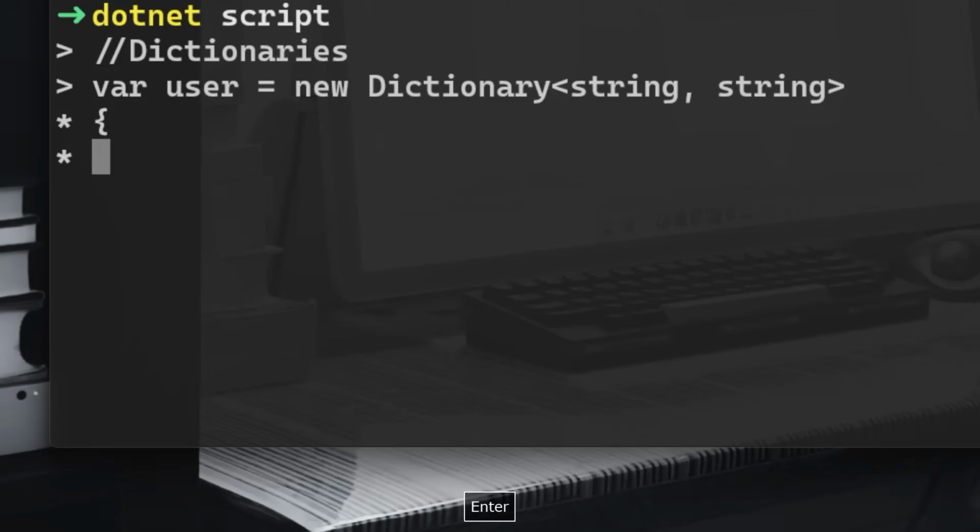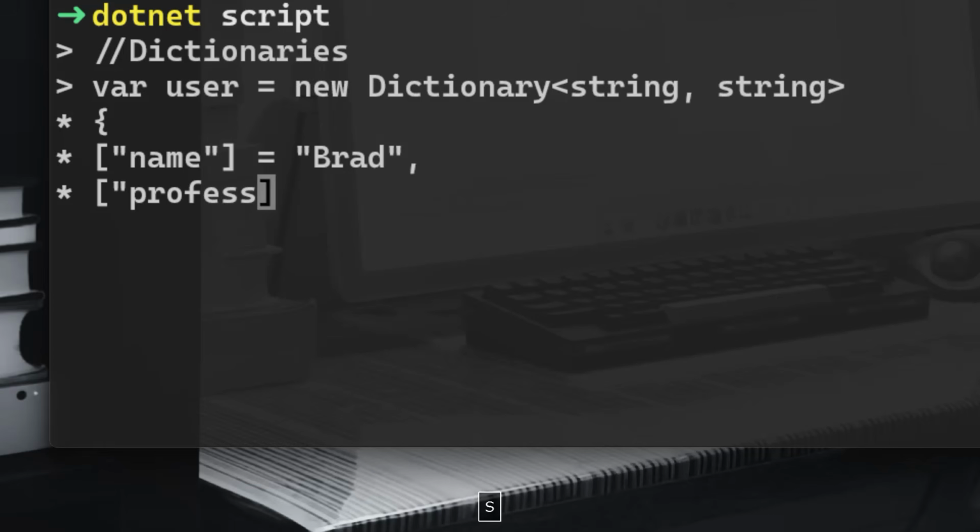Now, open curly braces, and then we will have our key first, and that key is equal to a certain value. The key is written inside those square brackets inside double quotes, because that's a string, and we can have a name, and the name in this case we can have Brad, for instance, right? So that's the first key value pair. We can also have another key value pair, which is the profession, and the profession of Brad is a programmer.